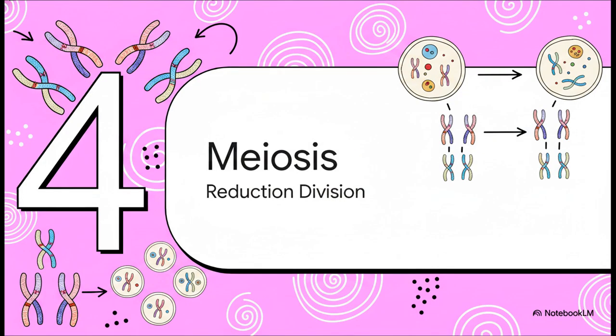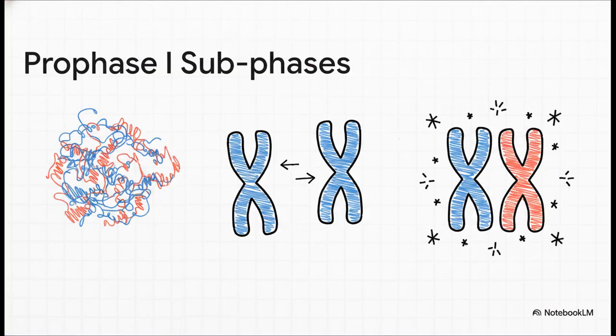Which brings us to part 4, meiosis. Reduction division. Now, if organisms are going to reproduce sexually by combining genetic material, they obviously can't just use standard mitosis. The chromosome count would just keep doubling every single generation. There's no way that works.